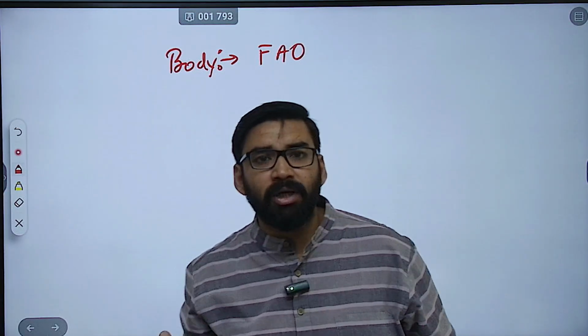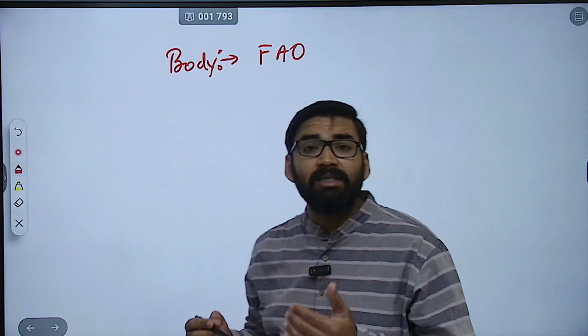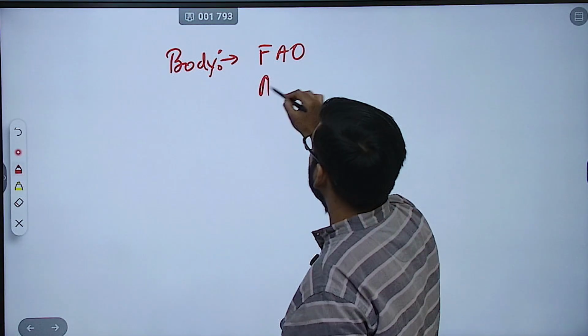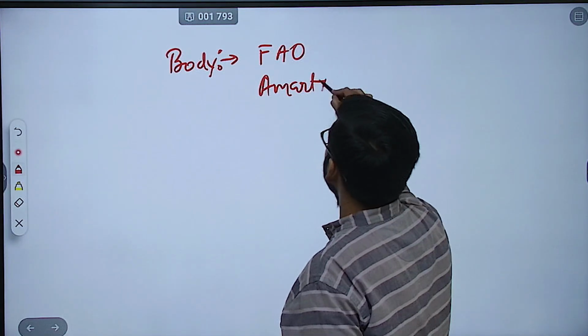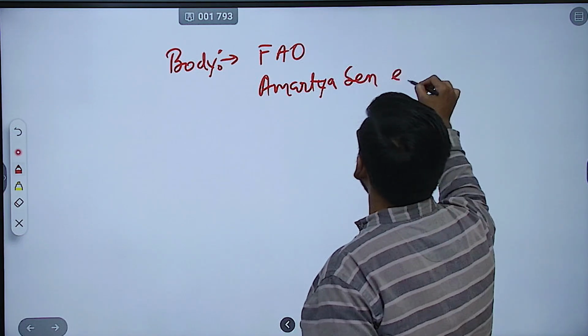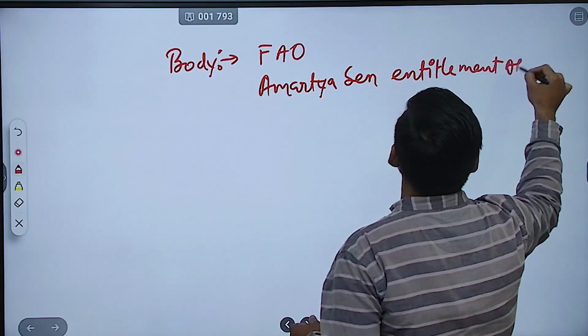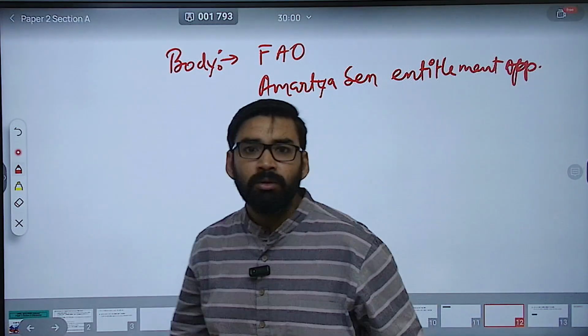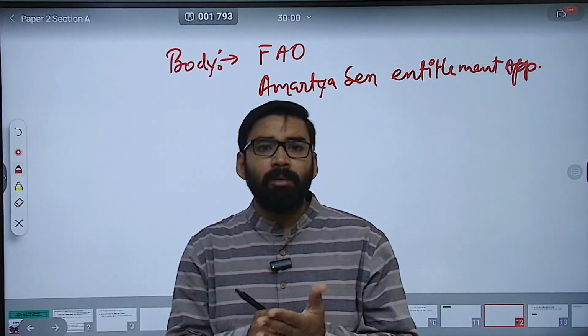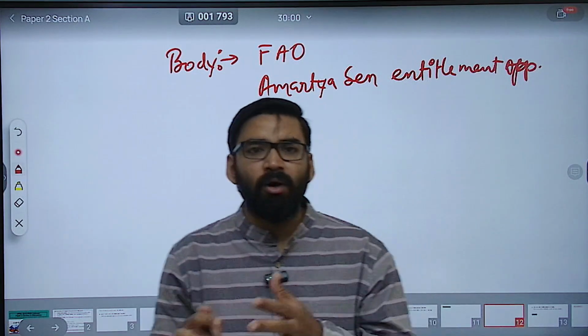Then you can mention Amartya Sen's entitlement approach. Okay. Then you can mention climate change, the Paris Agreement, all these things.